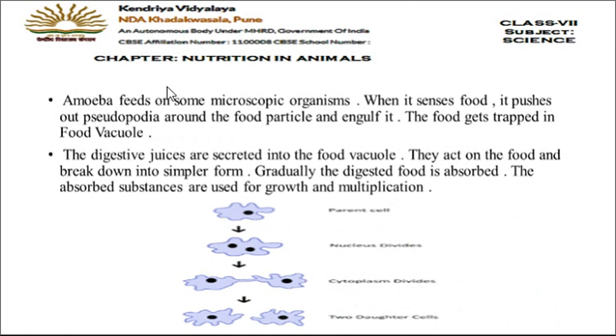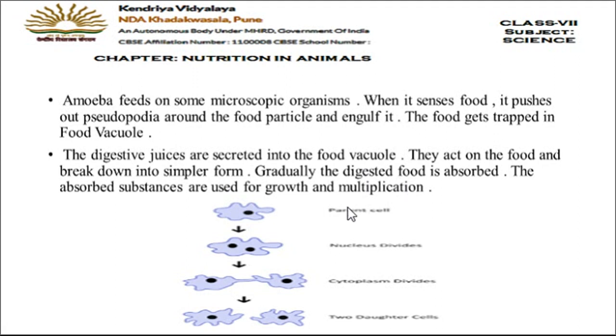Now the food is present in the food vacuole, and in the food vacuole, the digestive juices are secreted. These juices help in breaking the food particle into smaller pieces. The digestive juices act on the food and break it down into a simple form. Afterward, that digested food is absorbed in the whole cytoplasm of the cell, and the cell gets the energy to do its other activities.